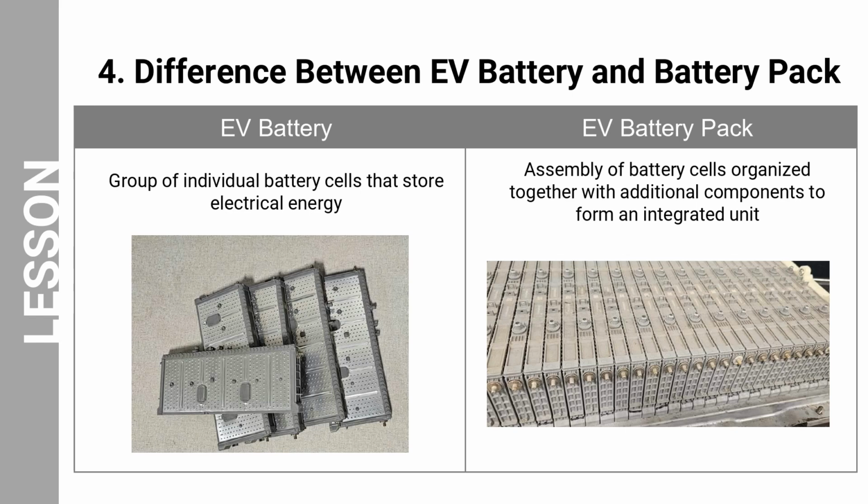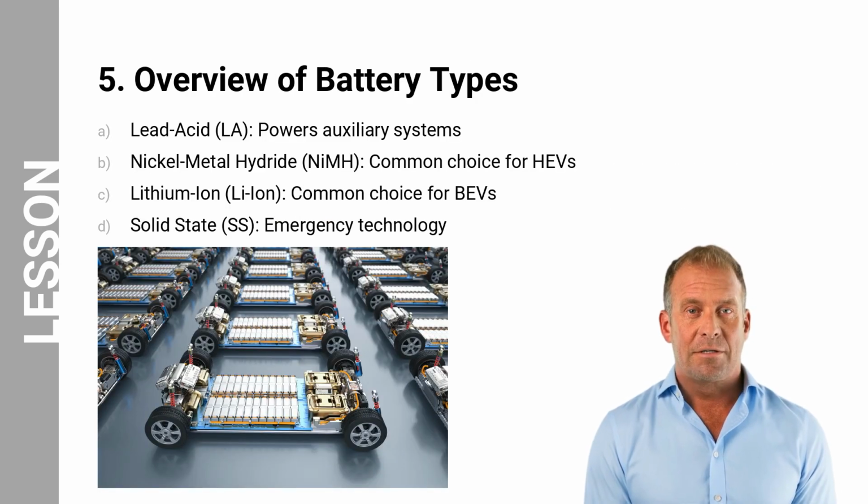Let us now look at the main difference between an EV battery and an EV battery pack. An EV battery is a group of individual cells that store electrical energy. In contrast, the EV battery pack is the complete assembly of multiple EV battery cells organized together with additional components, such as a battery management system, BMS, that help to control and protect the battery cells to form a functional and integrated unit for powering the EV. The choice of battery type in an EV is a critical factor that greatly influences factors like range, charging speed, durability post-warranty, and overall safety.